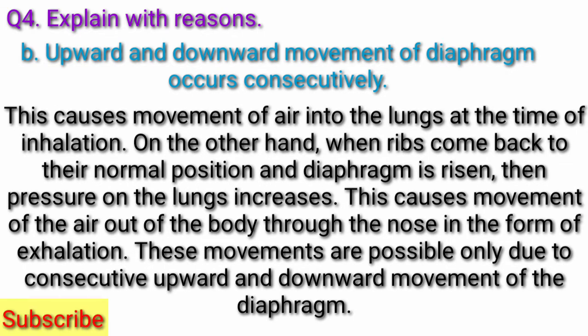This causes movement of air into the lungs at the time of inhalation. On the other hand, when ribs come back to their normal position and the diaphragm is raised, then pressure on the lungs increases. This causes movement of air out of the body through the nose in the form of exhalation. These movements are possible only due to consecutive upward and downward movement of the diaphragm.